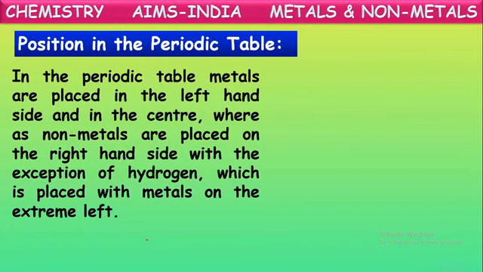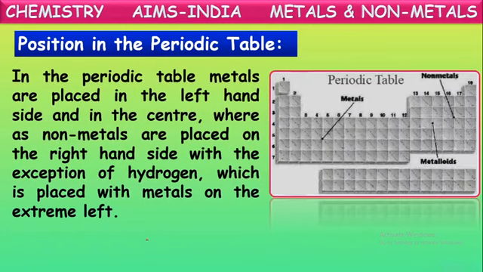In the periodic table, metals are placed on the left hand side and in the center. See here, suppose it is a periodic table. I hope you have seen this periodic table in the laboratories or classrooms. So in this left portion and middle portion, this complete portion and here, this portion is completely filled with metals.